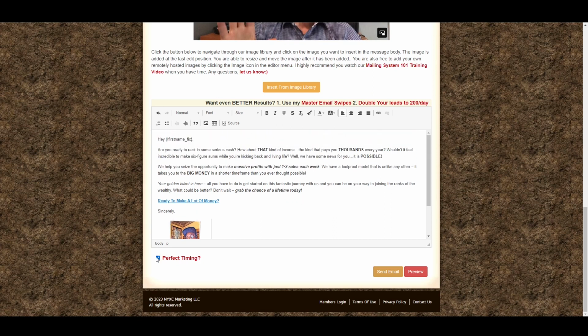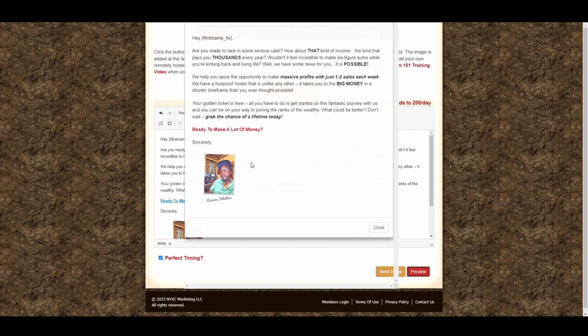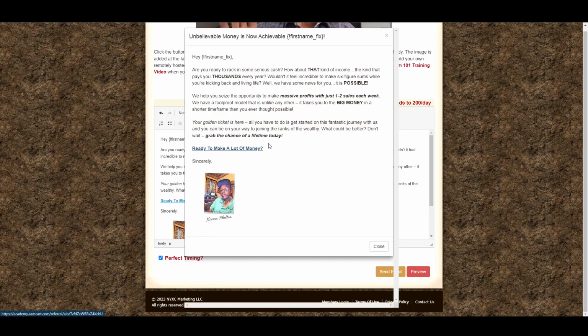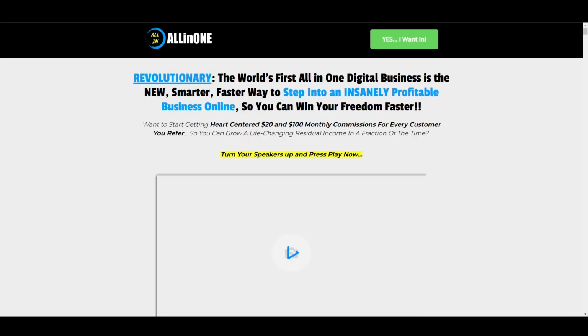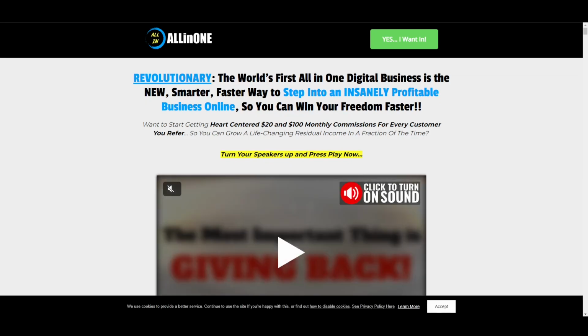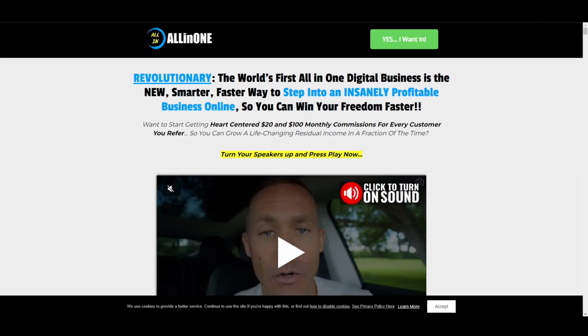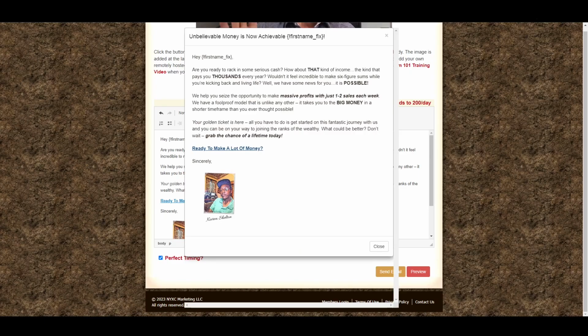Real simple. Make sure to hit perfect timing. That's gonna send an email around time people check emails. You know what I mean? Make sure to hit the preview and make sure your link works, guys. As you can see, it's a very short email. Those are the ones I go for if you were writing them yourselves, guys. Make sure the email is short. Don't do no super long email. They don't tend to work that well. Short emails work a whole lot better.